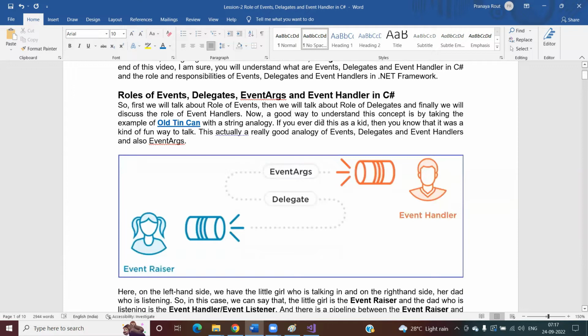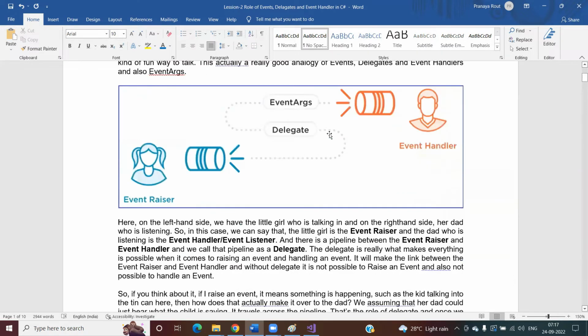If you ever played this game as a kid, then you might know that it is a funny way of communicating. And this is actually a good analogy of event, delegate and event handler along with EventArgs. So by taking this old tin can example, I'm going to explain these four pieces of information.